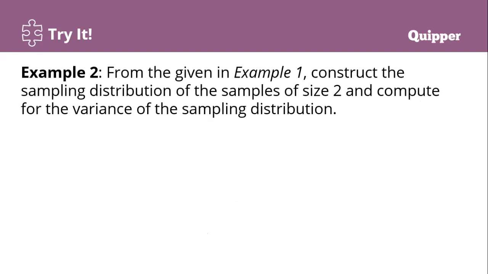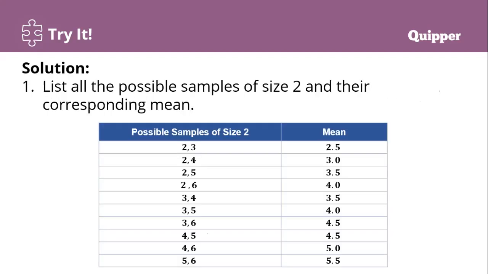Now, from the given example 1, construct sampling distribution of samples of size 2 and compute for the variance of sampling distribution. Sample size of 2 gihapon class, the same ganiha katong possible samples i-partner siya, 2 og 3, 2 og 4, 2 og 5, 2 og 6, 3 og 4, 3 og 5. To find the mean, i-add siya divide by 2. 2 plus 3, 5 divide 2, 2.5. 2 plus 4, 6 divide 2, 3.0.